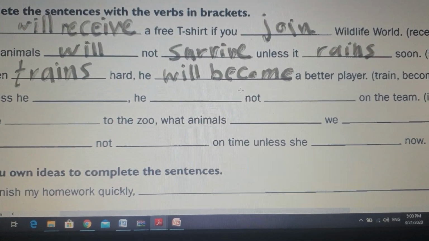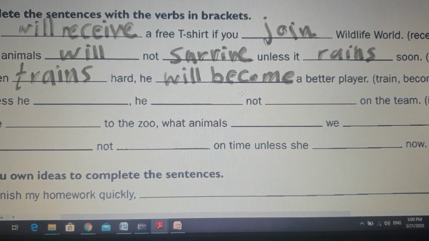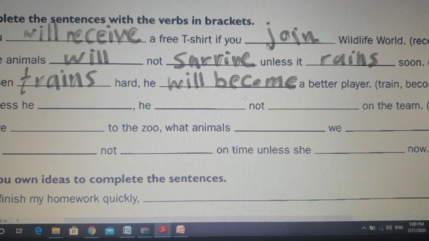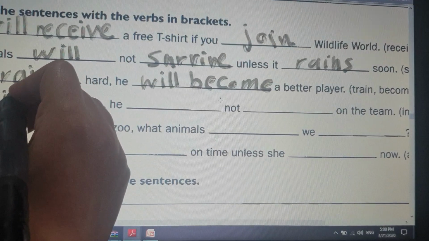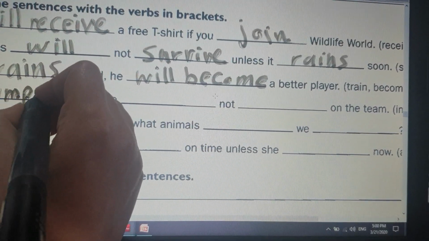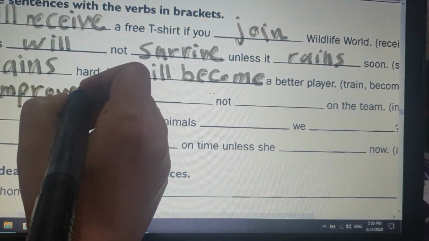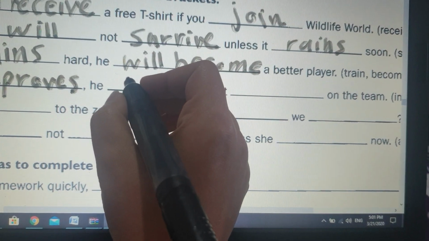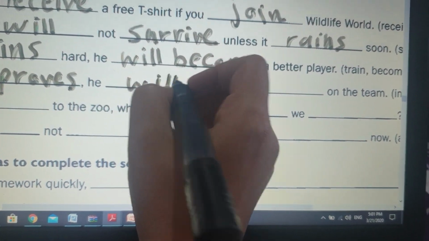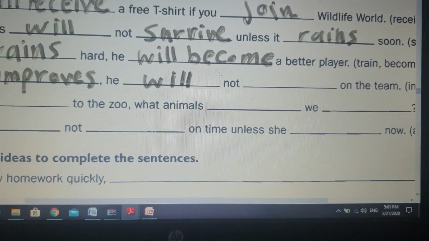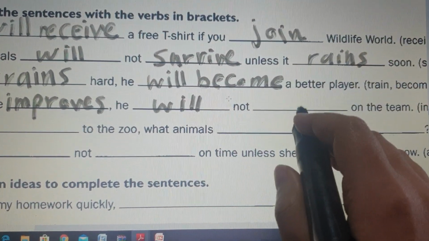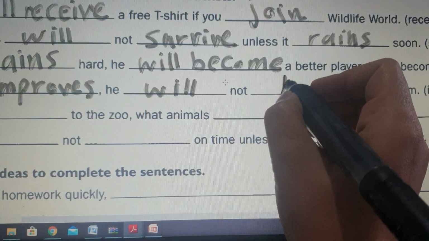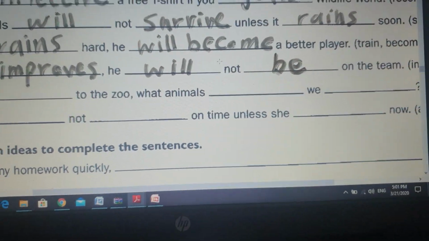The verbs are improve and be. Unless he improves, because he is singular again. Unless he improves, he will not be. Be here remains the same because after will, we use verb 1. So we use be. Okay?